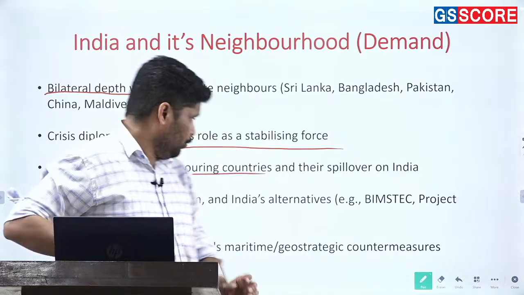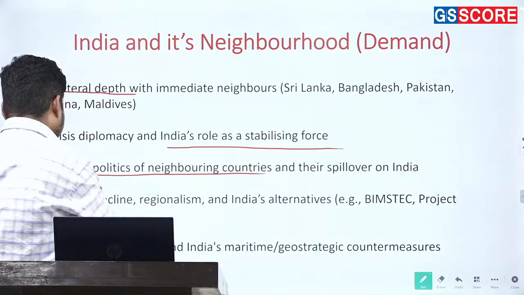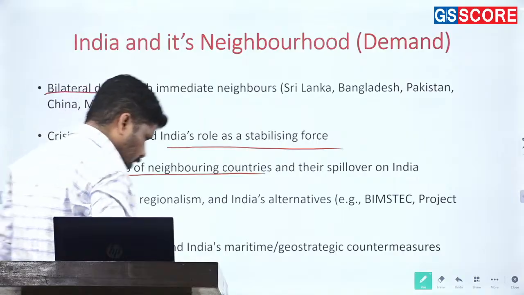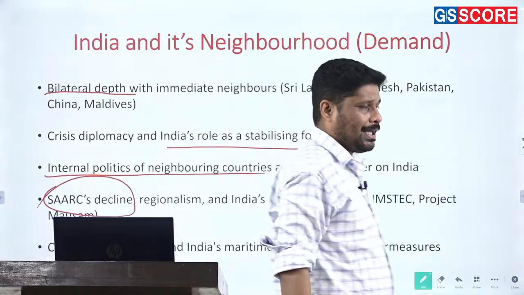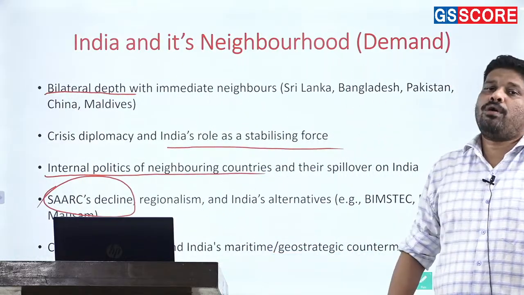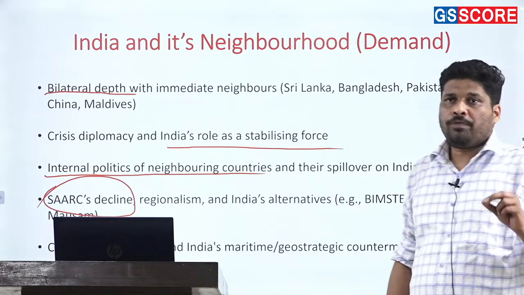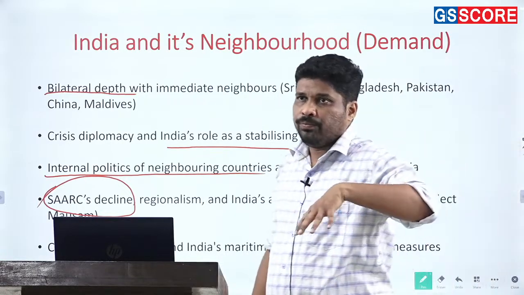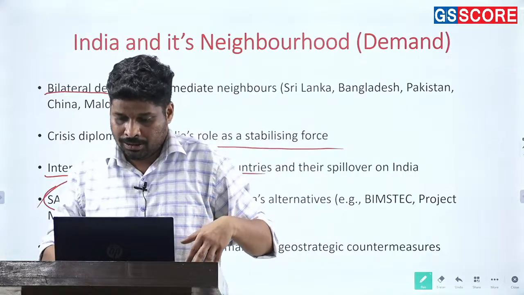Alright, moving ahead. Decline of SAARC. More than decline of SAARC, this I have taken into consideration from the point of view of PYQs. But if you take into account contemporary times,